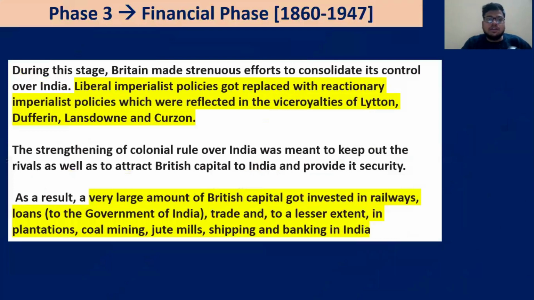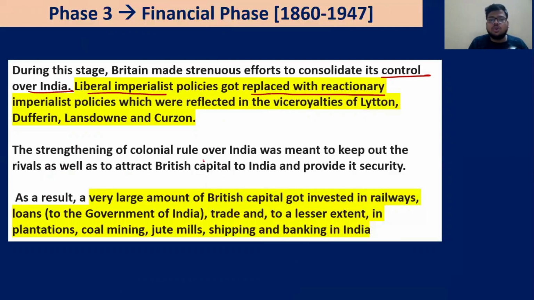Okay? Now, during this stage, Britain made some strenuous efforts to consolidate its control over India. Liberal policies got replaced with reactionary policies. That we will see later on. For example, liberal policy means policies such as those of William Bentinck. Okay, we will do away with infanticide and we will not tolerate sati and all. Later on, it will be reflected in the reactionary policies of Lytton, Dufferin, Curzon. We will see how these people put forward the reactionary side of the Britishers, or exposed the true side of the Britishers.